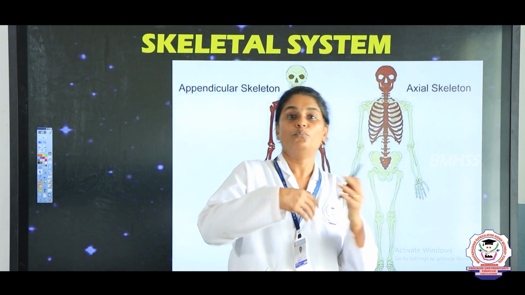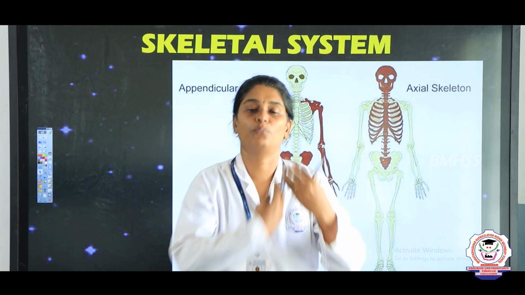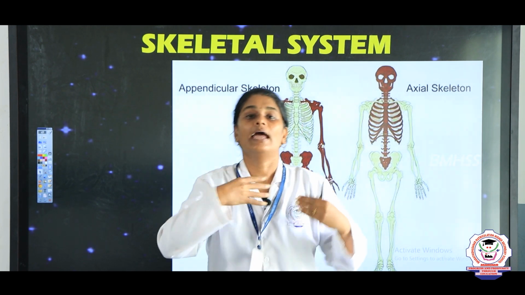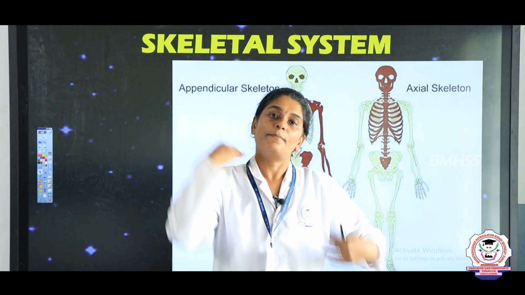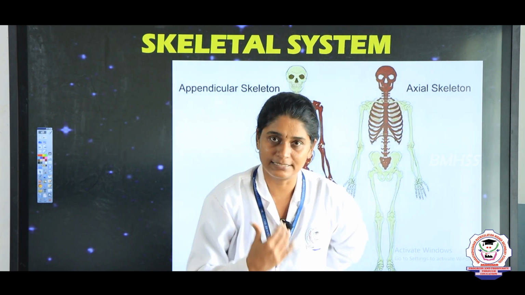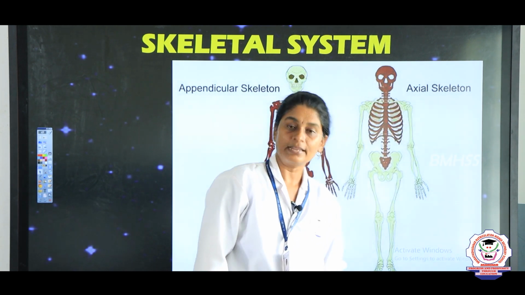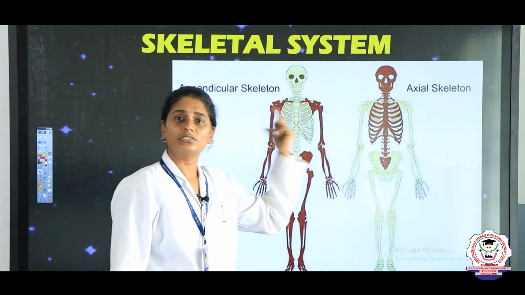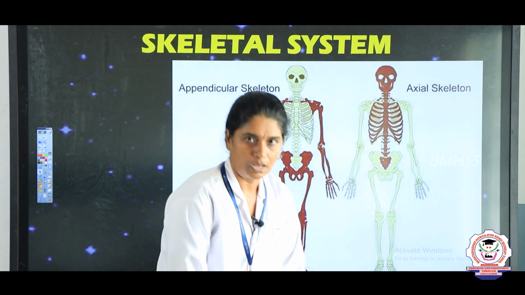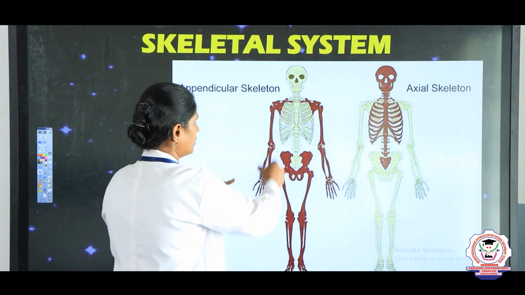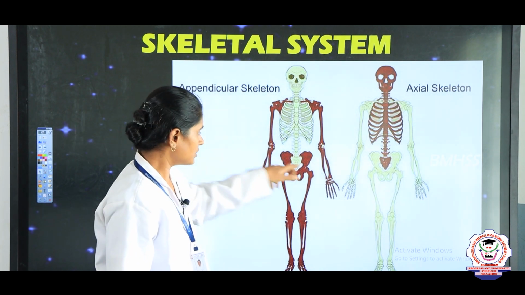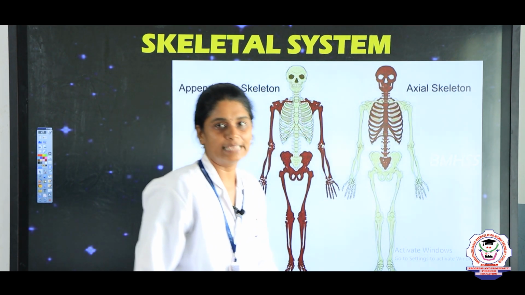What are the bones which are present inside our body? For example, the inner part of the body: your head, that is your skull, and then your chest, that is your rib cage, and your back, that is your backbone, the vertebral column. So when these three form together, it is called the axial skeleton, right. And the appendicular skeleton is nothing but your arms and, from your hip, your legs. So your arms, the pelvic girdle and the legs form the appendicular skeleton, right.